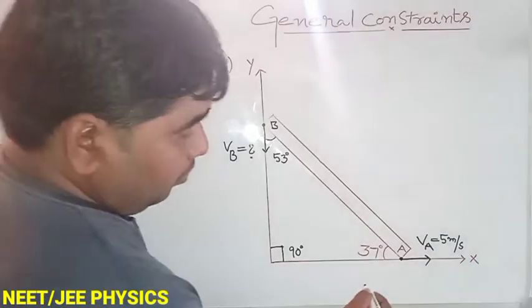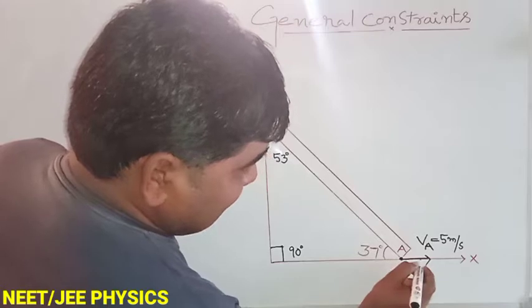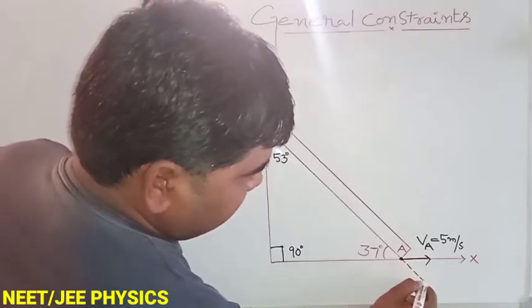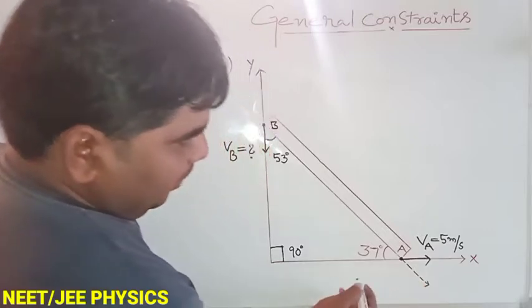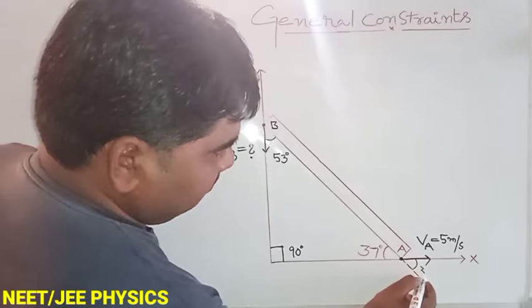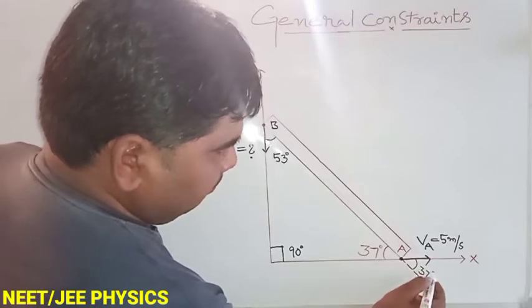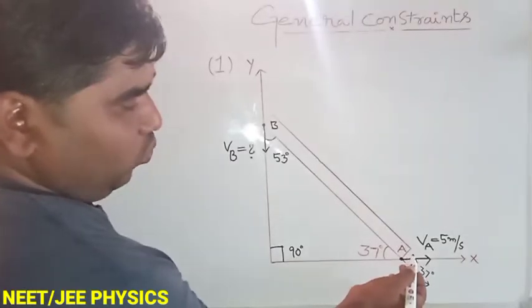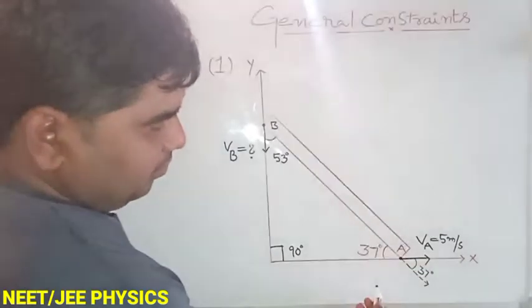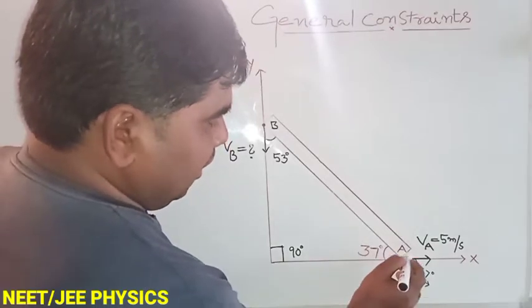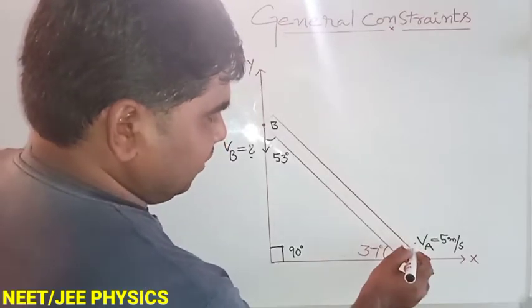Now you extend this. Here, this is 37, which means this angle is also 37. Now I am resolving the velocity of A into two components, along the length of the rod and along the vertical direction.